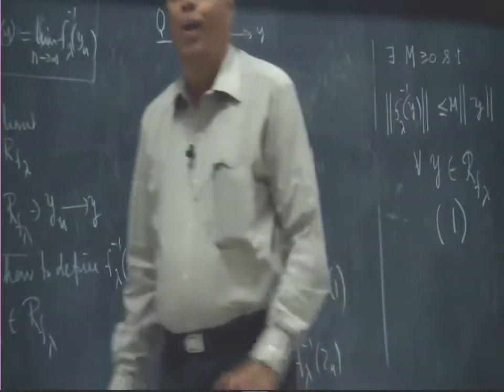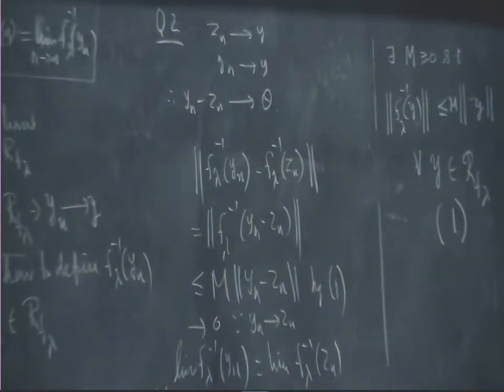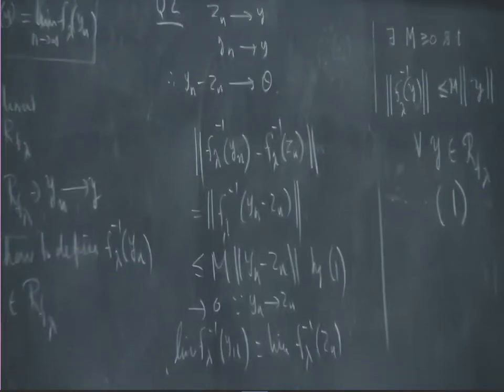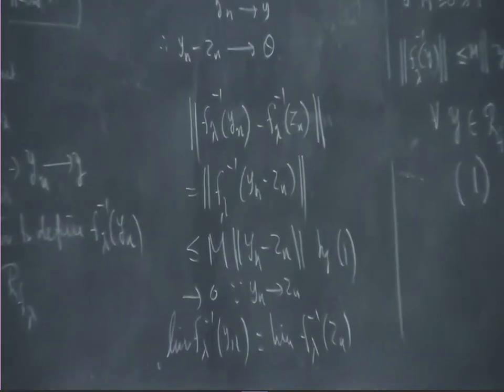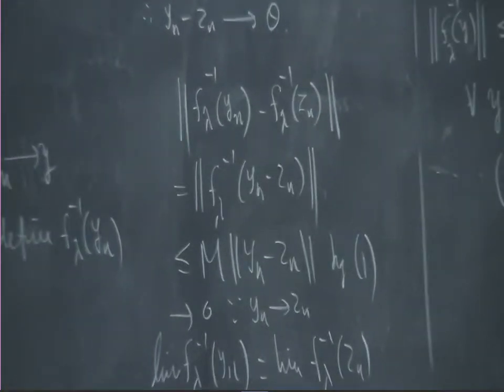Okay. So, we have made some progress. We now know, first we can define the inverse from the range, and if that inverse is bounded in the range, we have a slight hope of pushing it a little further to the closure of the range of f lambda.